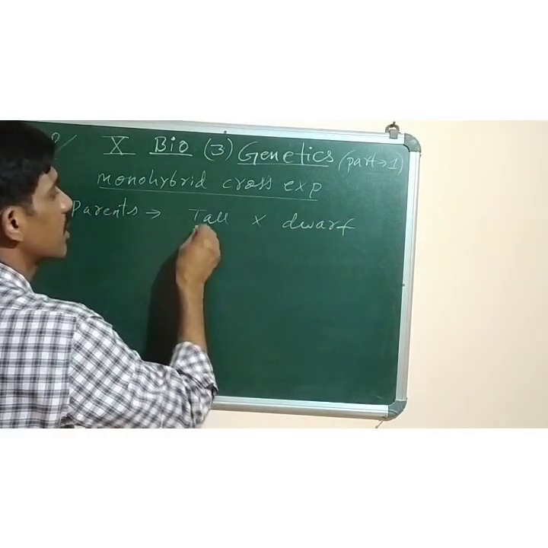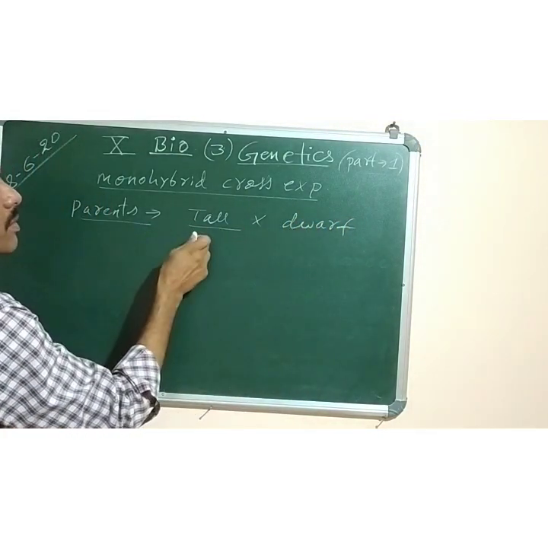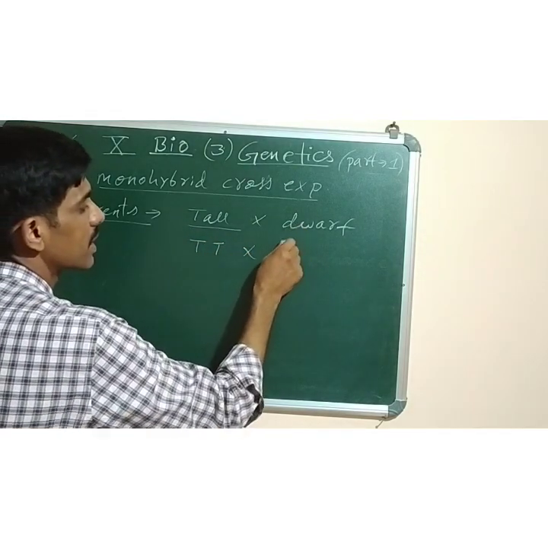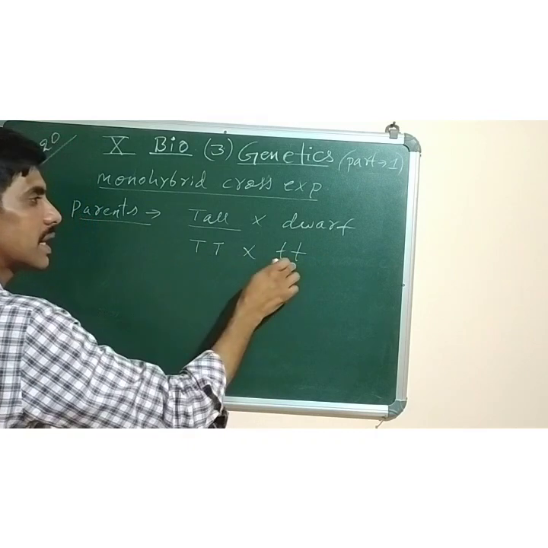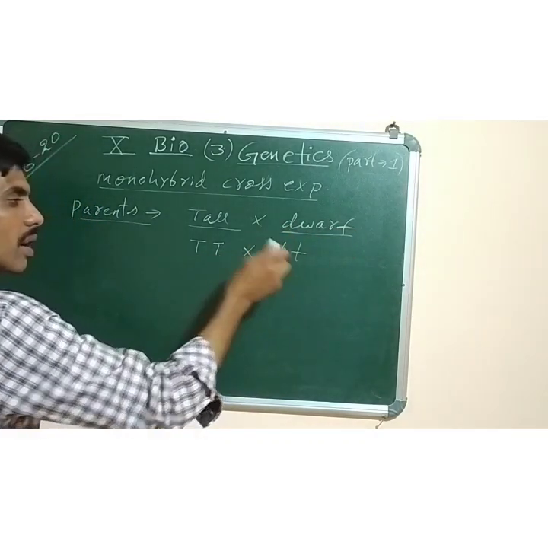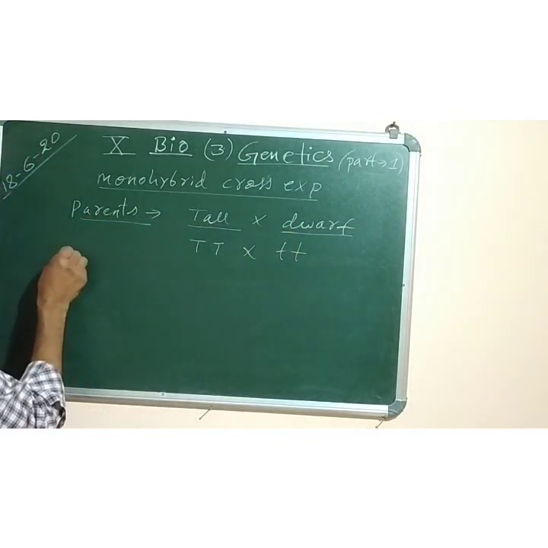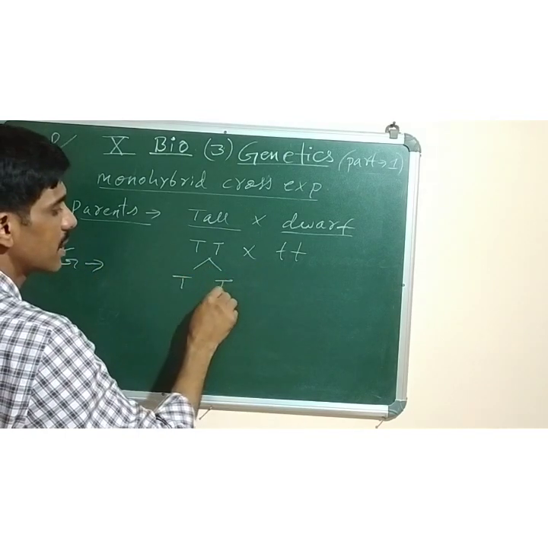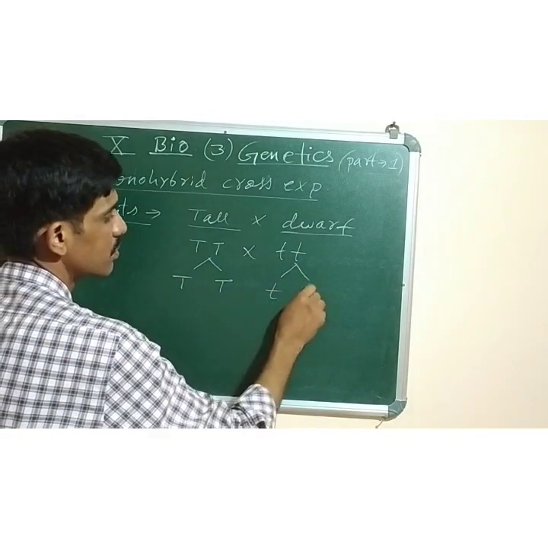Both of them are pea plants only. This tall plant has the genetic constitution capital T, capital T, and the dwarf plant small t, small t. This is their genetic constitution. Tall and dwarf plants are crossed. Then they produce the gametes. The gametes are the same, capital T here, and here also the same, small t, small t.